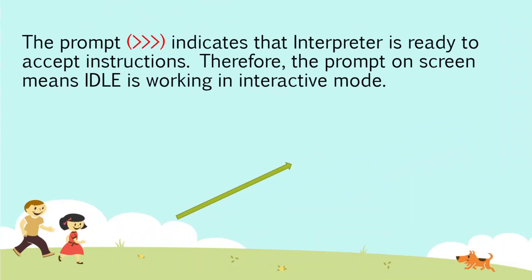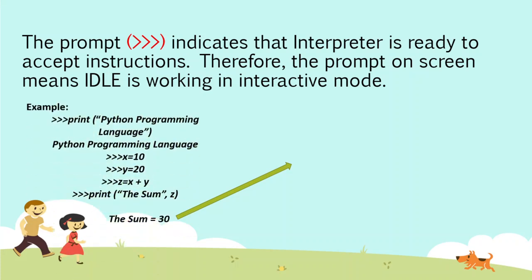Therefore, the prompt on the screen means IDLE is working in interactive mode. So when you see this command prompt, it indicates two things: the interpreter is ready to accept instructions, and we are in the interactive mode.